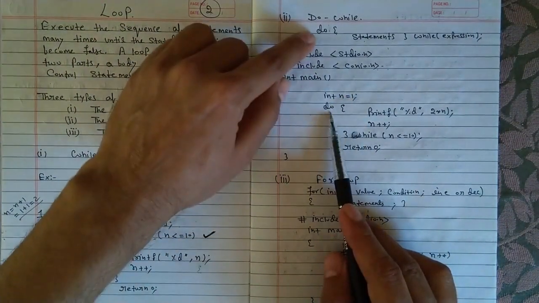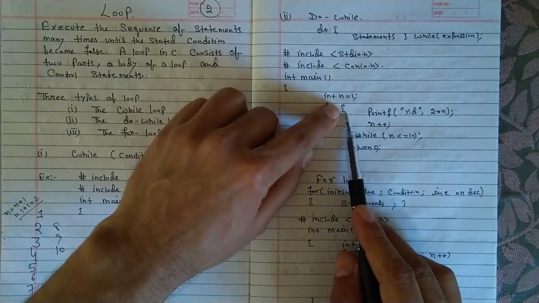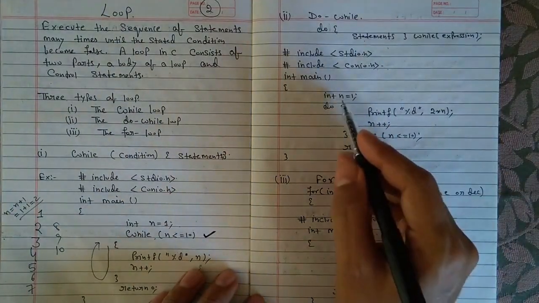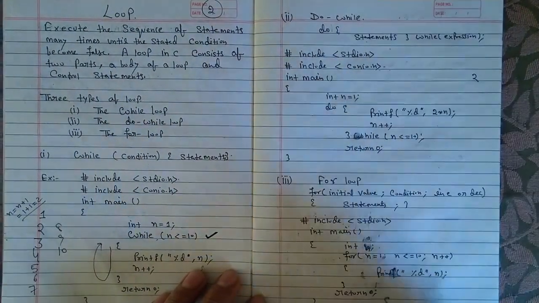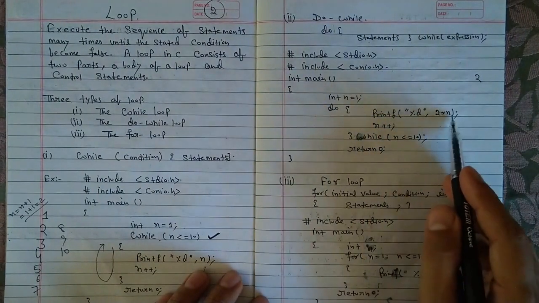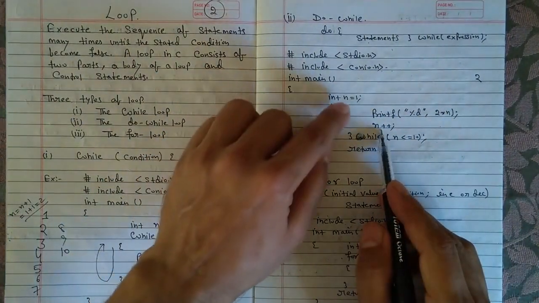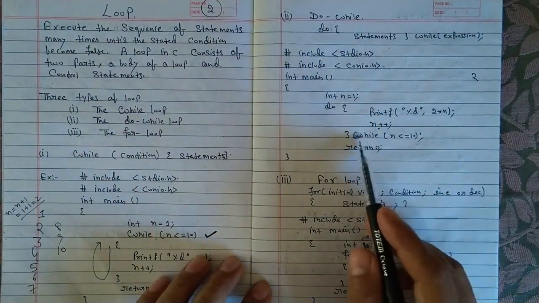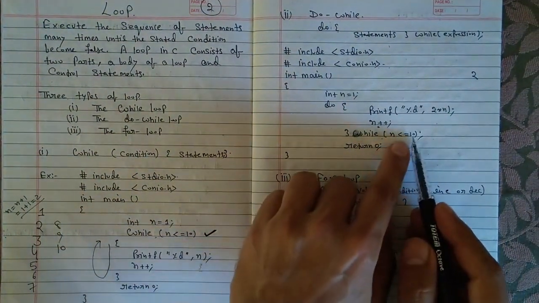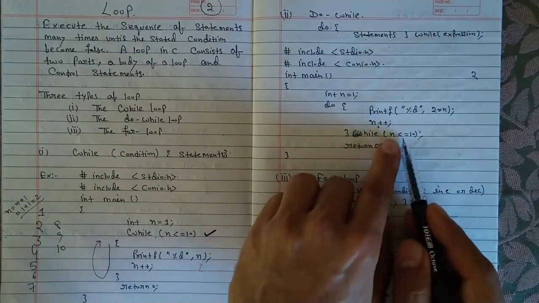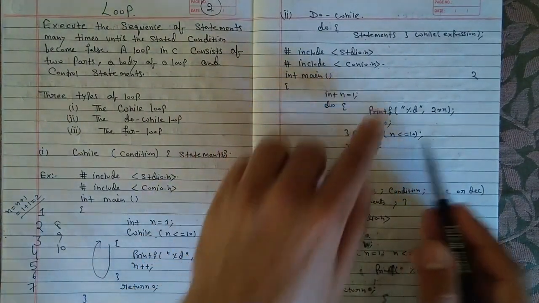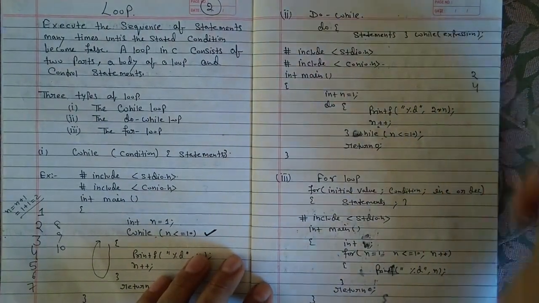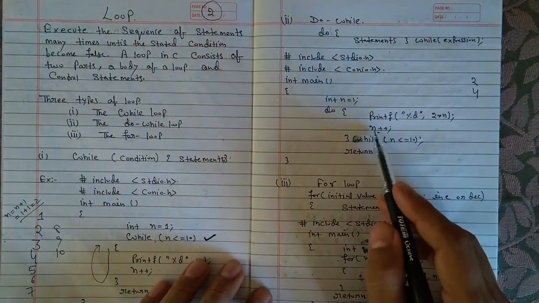Do, again do, your curly bracket has been opened, printf("%d", 2 * n). So your n is equal to 1, 2 into 1 is equal to 2, 2 will be printed. n++, n value is 1, n++ means n is equal to 2. while n is less than 10. Now it is asking, 2 is less than 10, yes, again it will come here. So printf 2 into 2 is equal to 4. Okay, so now n++.